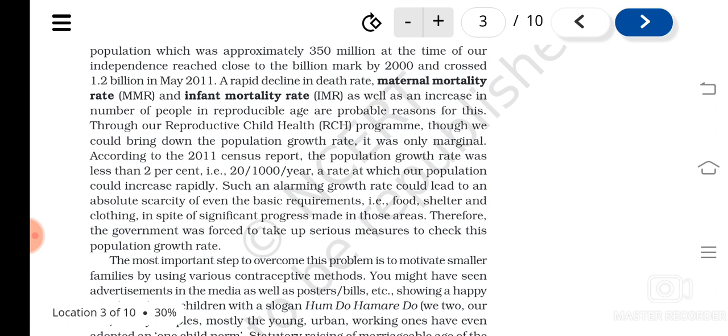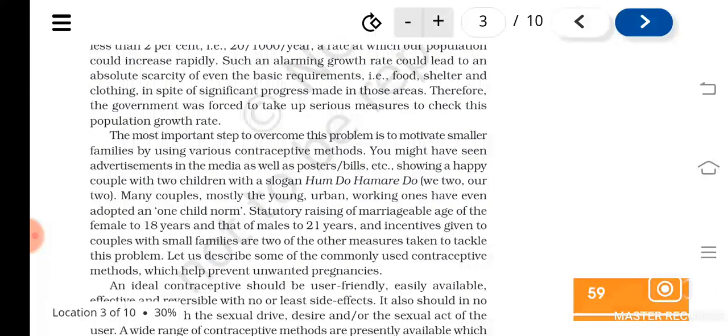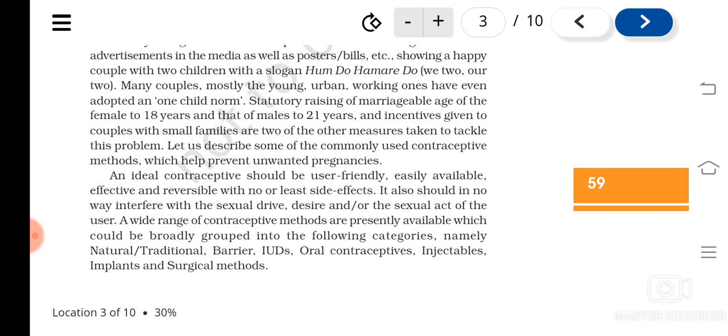For this the Indian government has run a lot of campaigns so that the growth rate could be reduced, like making awareness, increasing the marriageable age of females and males, and giving incentives to couples. These were some of the programs.